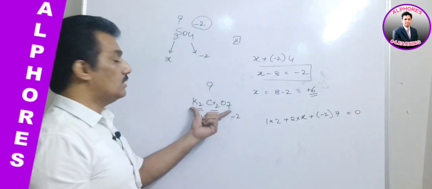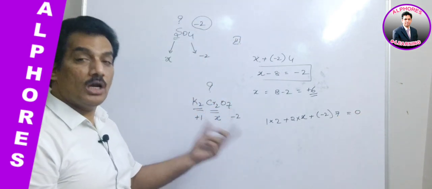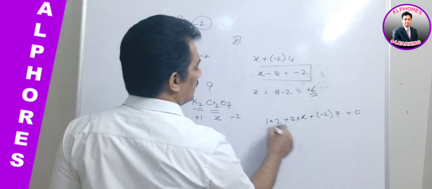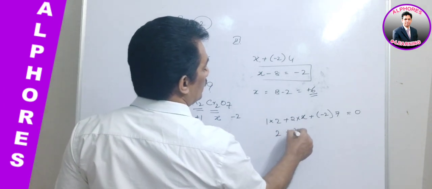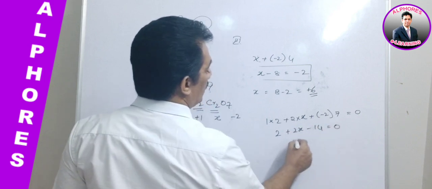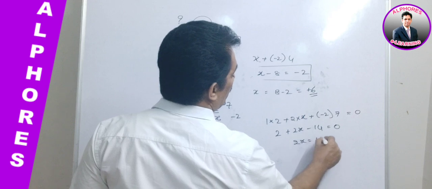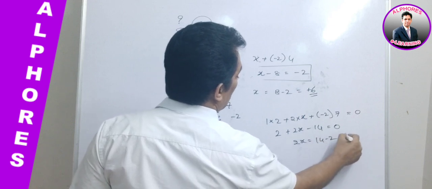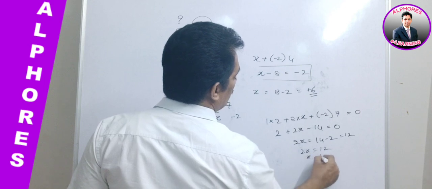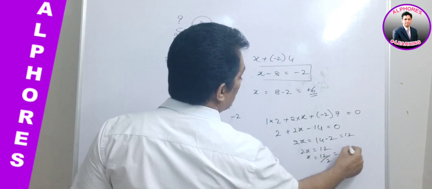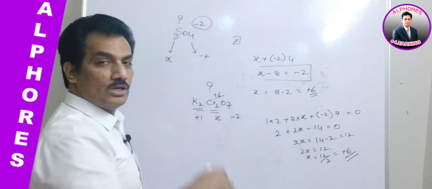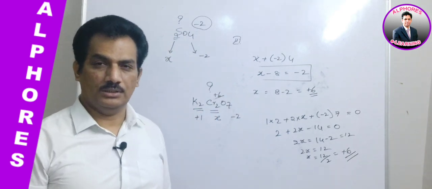This molecule is a polyatomic molecule, it is not an ion, that's why it is 0. And now let us consider it is 2 plus 2X minus 14 is equal to 0, or 2X is equal to 14 minus 2, that is 12. So when 2X is equal to 12, X is equal to 12 by 2, that is nothing but plus 6. Like that we can measure the oxidation state.